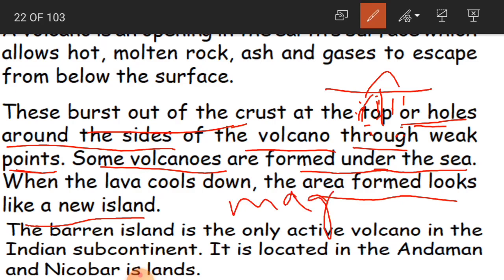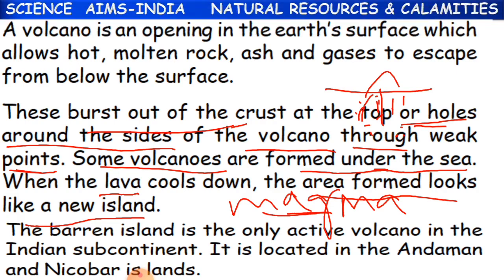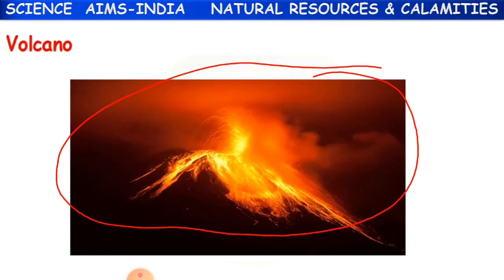So when this melted material is inside the crust, under the earth, in the layers, we call it magma. When this magma comes out above the surface of the earth, we call it lava. So this is lava actually.